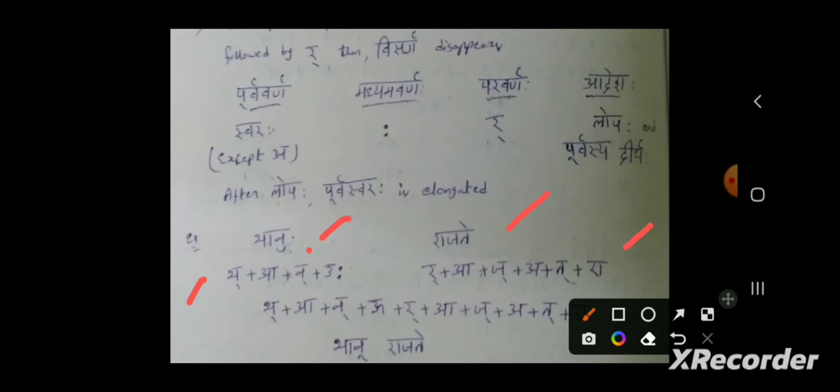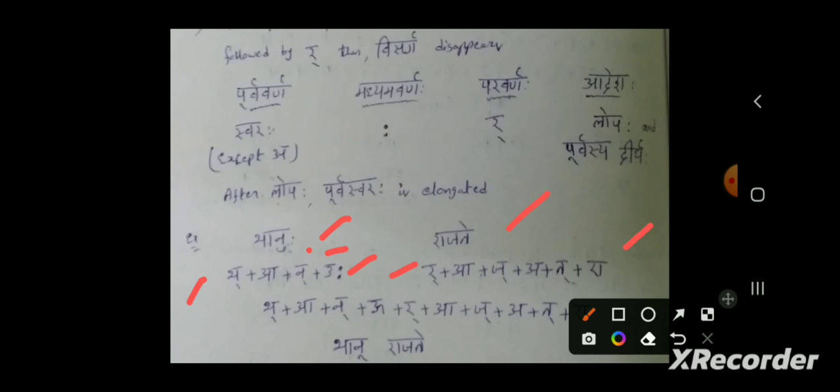Here visarga is preceded by the letter U. U is a swara. And this swara is excluding A, right? Here A is not there. So it satisfied our condition. And it is followed by Repa. So it satisfied all our conditions. Now what will happen? Visarga will disappear.